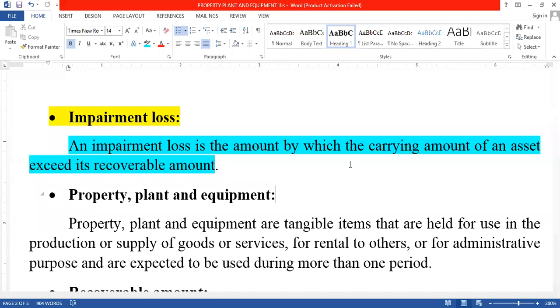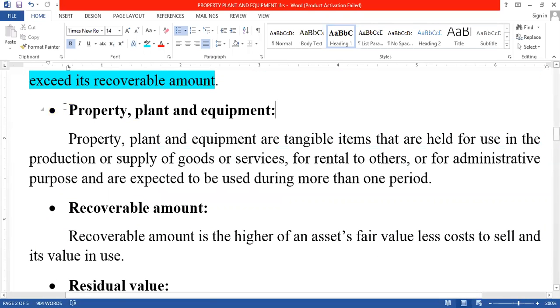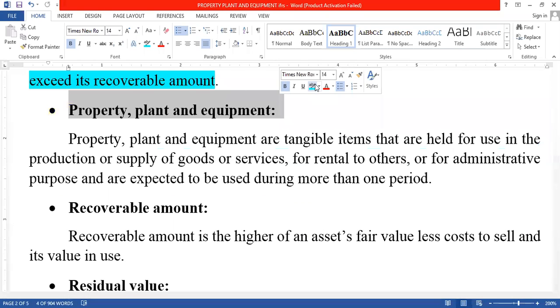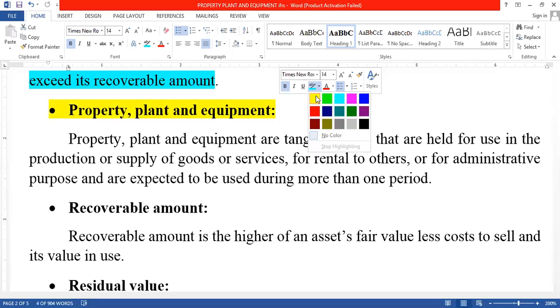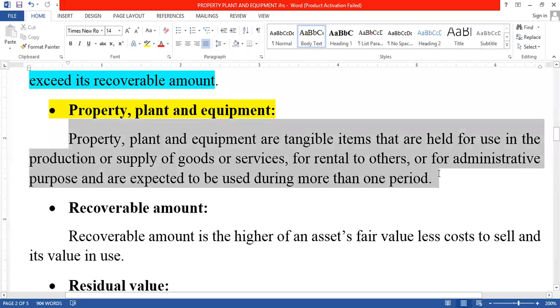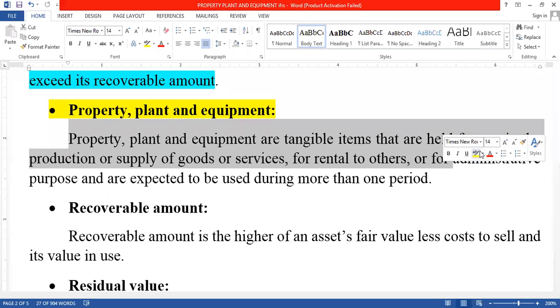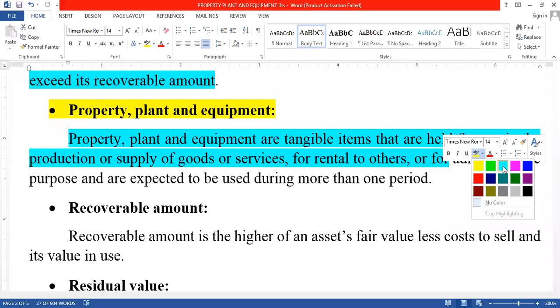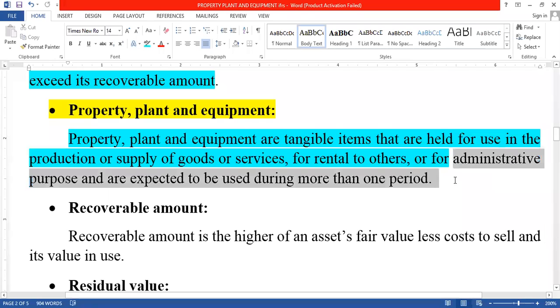After that, next we are moving on. Here, another important term we have to be discussing now is property plant and equipment.